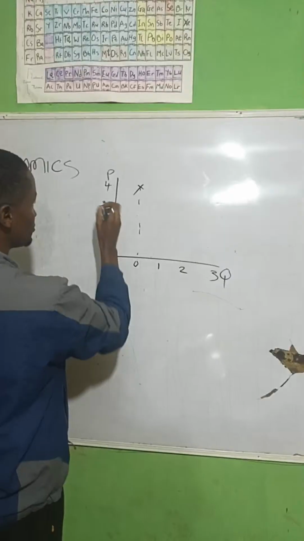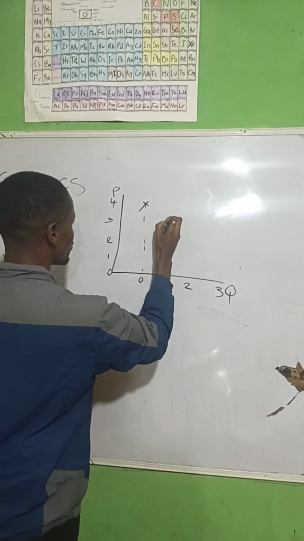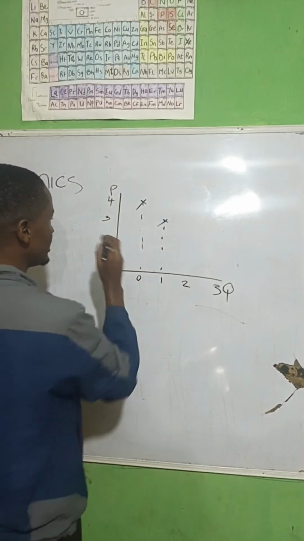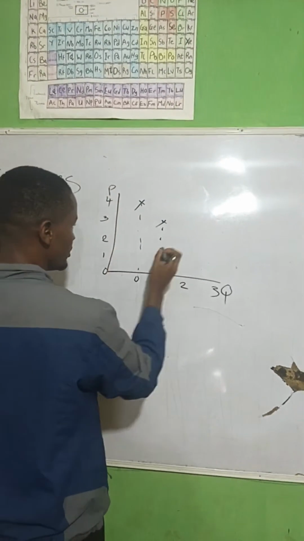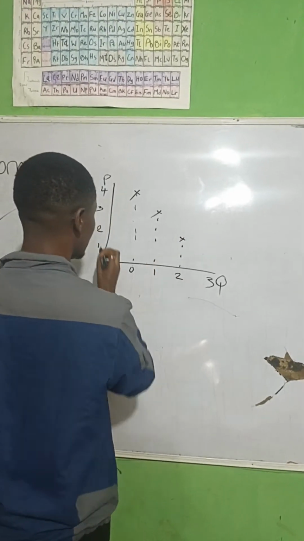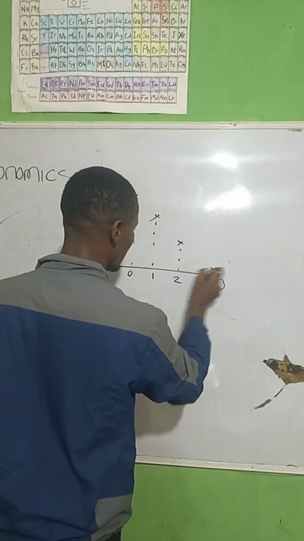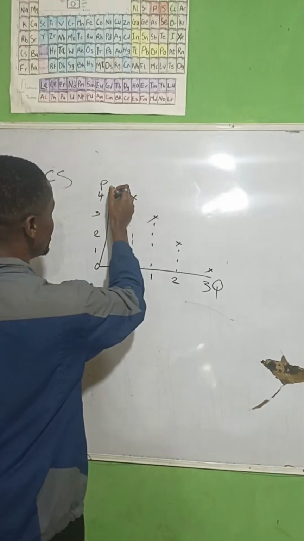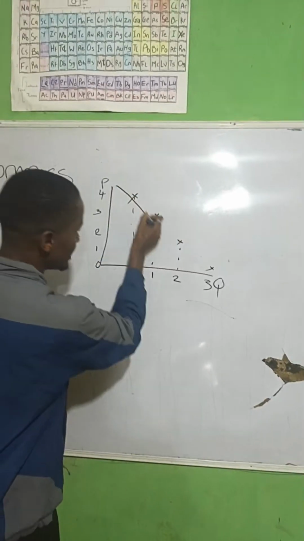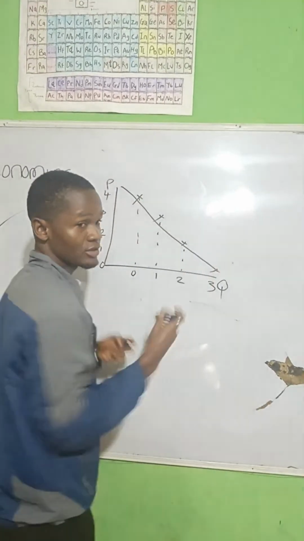Then when the price dropped to 3 naira, they started buying just 1. Are we together? Then when the price further dropped to 2 naira, they were buying 2 of that commodity. Then when it finally dropped to 1 naira, they were buying just what? 3 of that commodity, which shows us that this thing is sloping downwards from left to right, indicating an inverse relationship.